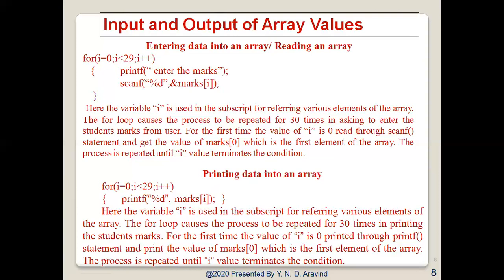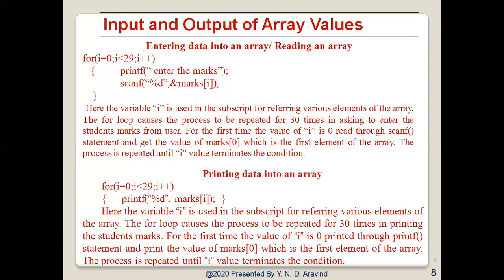For printing the data, for I is equal to 0, I less than or equal to 29, I plus plus, we are going to use the printf command. So printf percentage d, marks of I. Here the variable I is used in the subscript for referring to various elements of the array. The for loop causes the process to be repeated 30 times in printing the student marks.